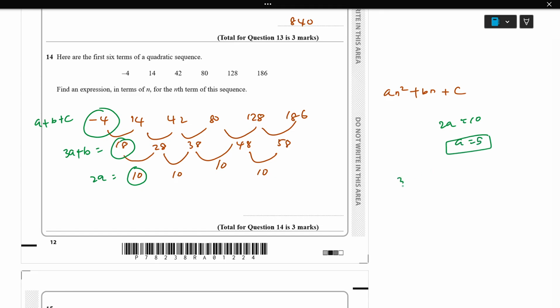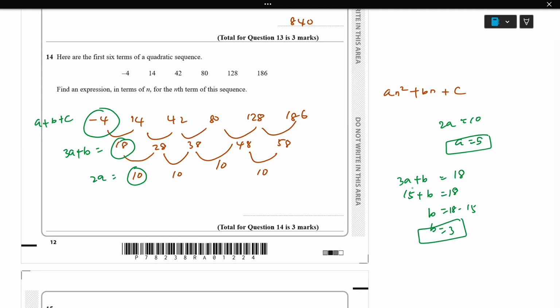So next part, 3a plus b equal to 18. a we already have, which is 5. So substitute here: 3 times 5 is 15, plus b equal to 18. So b equal to 18 minus 15, so b equal to 3.